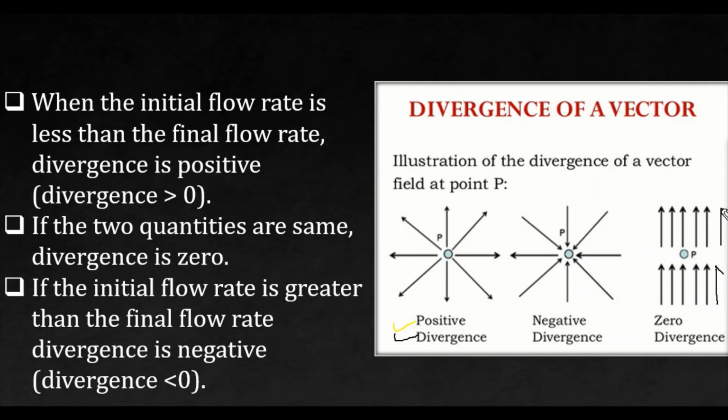So incoming is equal to outgoing, and in that case, we say that the divergence is 0. If the initial flow rate is greater than the final flow rate, the divergence is negative. So here we have shown the negative divergence in the middle.